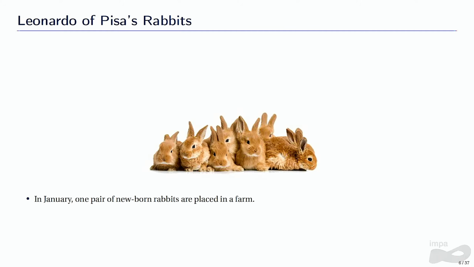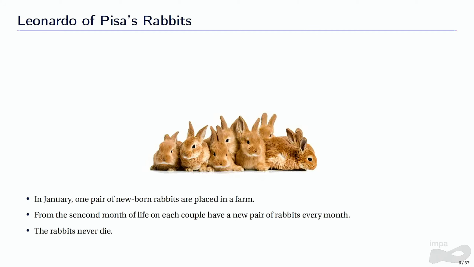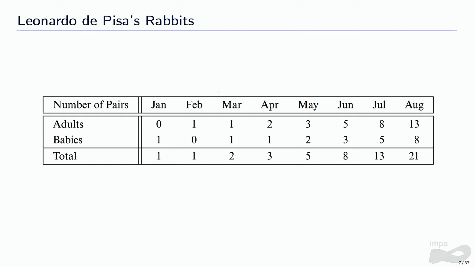In January, you have a pair of baby rabbits. From the 2nd month of life on, each pair of rabbits had a new pair of rabbits every month. And we assume that the rabbits never die, so this goes on forever. In this table here, we can see what happened with the number of pairs of rabbits.